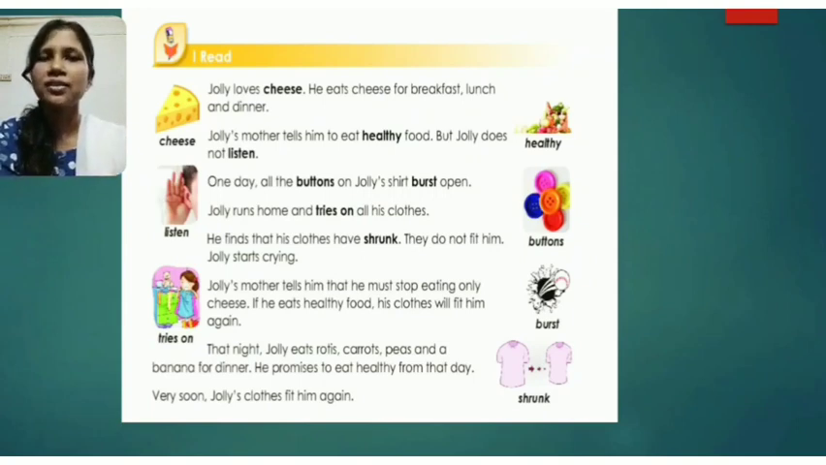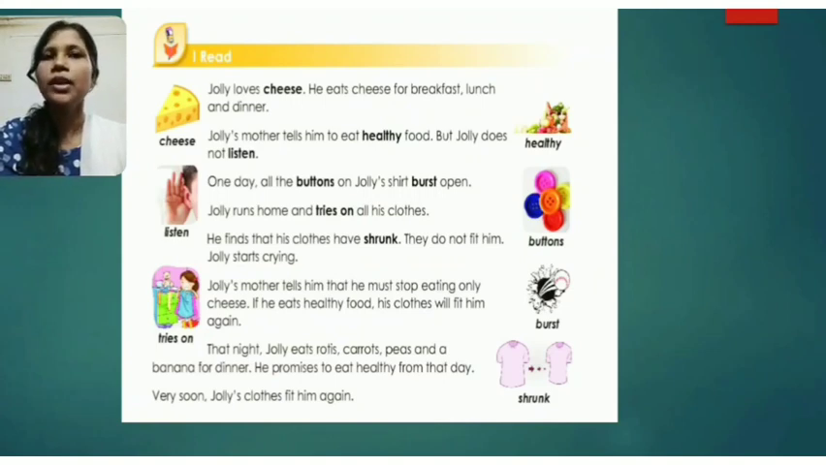So here you can see the new words are mentioned: cheese, C-H-E-E-S-E, cheese; healthy, H-E-A-L-T-H-Y, healthy; listen, L-I-S-T-E-N, listen; buttons, B-U-T-T-O-N-S, buttons; burst, B-U-R-S-T, burst; tries on, T-R-I-E-S, tries, O-N, tries on; shrunk, S-H-R-U-N-K, shrunk.